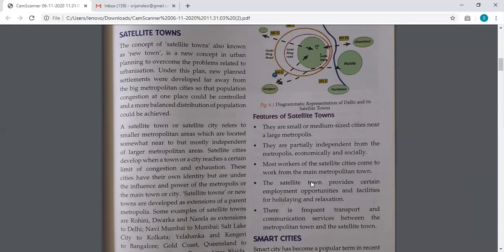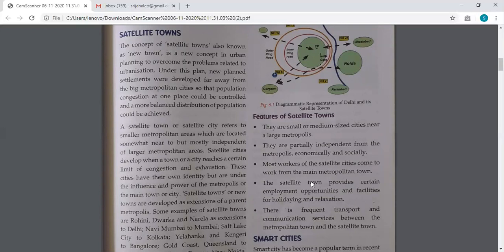Like the moon is dependent on the earth, the main bigger city will also be dependent on these smaller cities, especially for labor. These satellite cities will emerge near these large metropolitan cities.